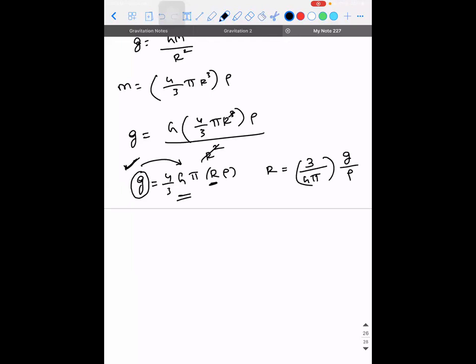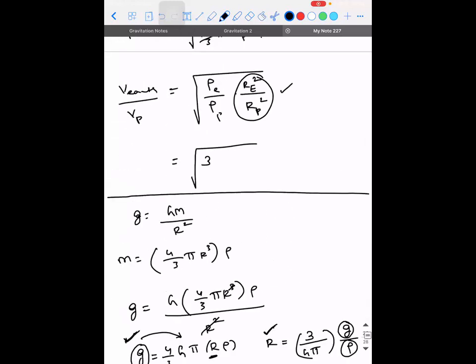Guys, are you able to understand? So here, what we are trying to say is, I'm trying to write the relation for the radius of a planet in terms of its acceleration due to gravity and its density, which are the parameters given in this question. So it is a question specific formula. It is not a general formula again. So 3 divided by 4 pi G into small g divided by rho. Is there anyone having doubt till this step?